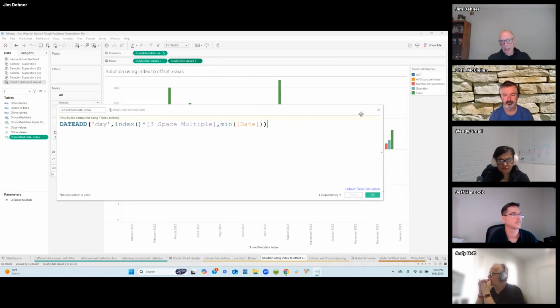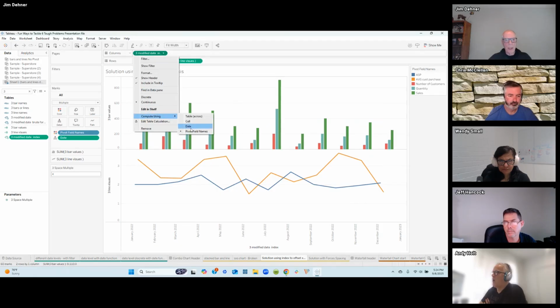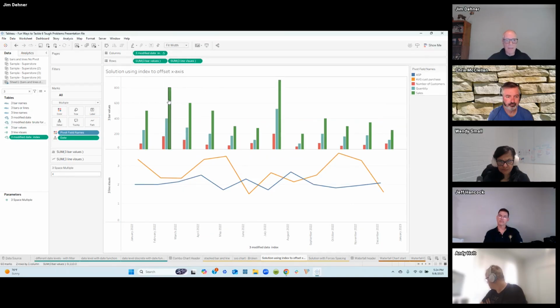But we're actually, and you understand this, we're actually moving along this continuous axis, and we're moving points. We're changing the position of those points by days. And all we do at that point is every time the pivot field name changes, every time I change from one bar to another bar or to a point on a line, we're going to change the index. And that's how we space things out.